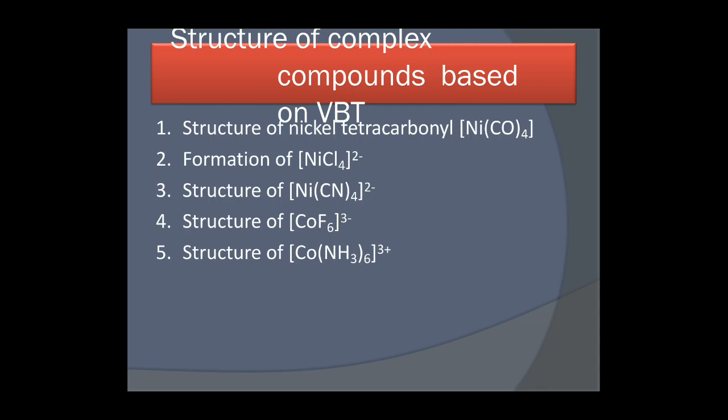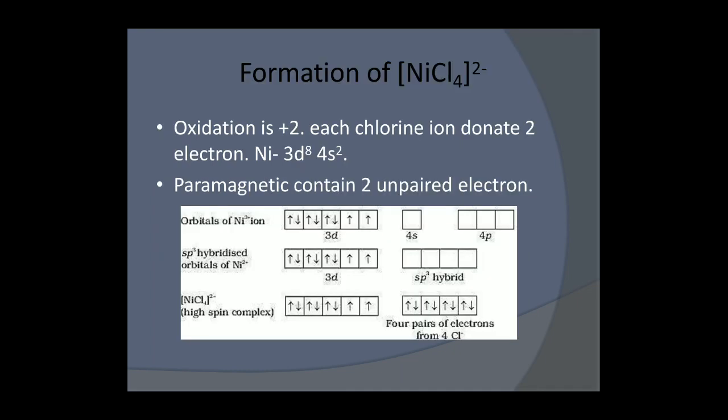Next is the spin multiplicity. We can calculate it by a fixed formula, that is 2S plus 1, where S is the number of unpaired electrons. And the magnetic moment we can calculate by the formula under root n(n+2), where n is the number of unpaired electrons. So we can use these formulas to find the structure of compounds, like the structure of nickel tetracarbonyl, nickel chloride, nickel cyanide, etc. First we will take the nickel chloride ion.